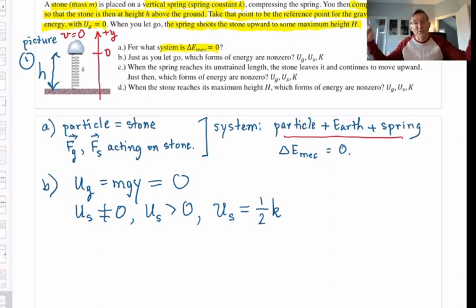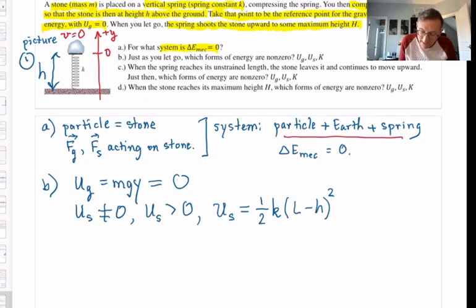If its natural length is L and its new length is H, the amount of compression is L minus H, and that quantity would get squared. That's the formula for calculating U elastic if I asked you for an actual number. All I needed to know now is there is elastic potential energy. It's not zero.